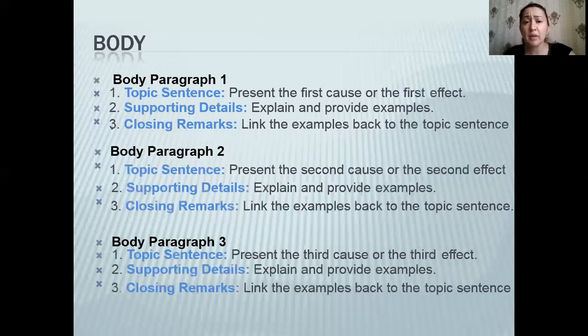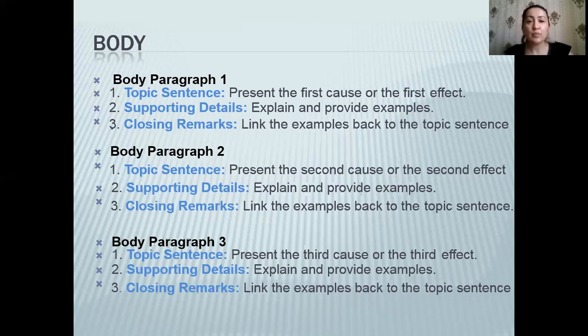So the body of your essay will consist of 3 paragraphs, and the first paragraph will start with the topic sentence. Here, you can bring one of the thesis statements which you wrote in your introductory paragraph, one thesis statement of cause or effect.